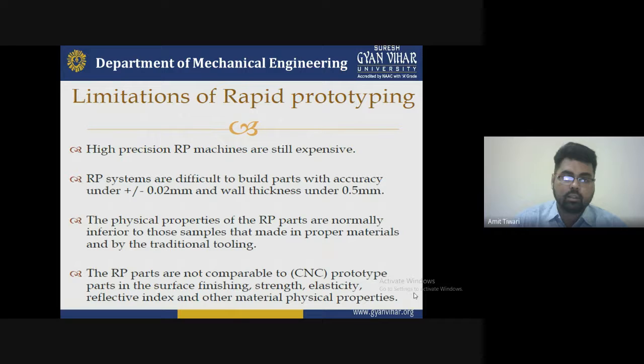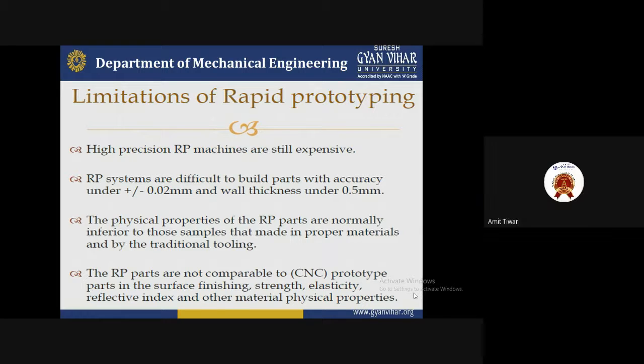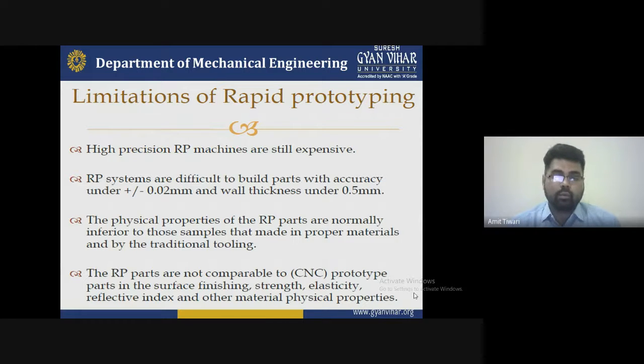Rapid prototyping systems also find it difficult to build a part with accuracy under plus or minus 0.02 mm and wall thickness under 0.5 mm. So these are some benefits, but there are also some limitations, because the accuracy is limited to 0.02 mm and the thickness value is limited to 0.5 mm only.